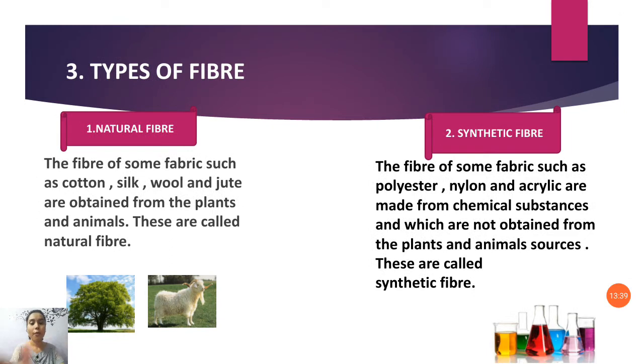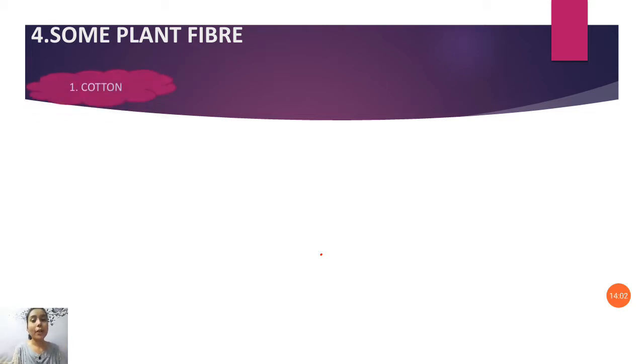Next are some plant fibers. We have already read what fiber is and what types of fiber there are, and now we're going to learn about plant fibers. Examples are cotton and silk. Silk is not a plant fiber, silk is an animal fiber. So we read only cotton as a plant fiber.